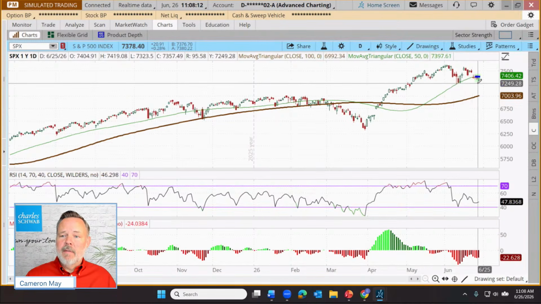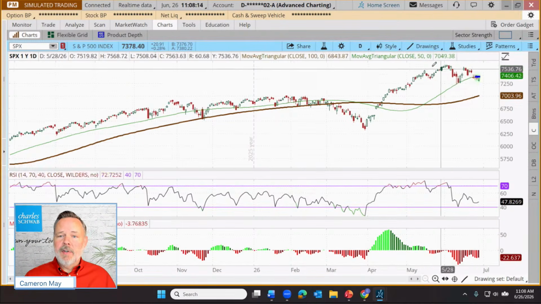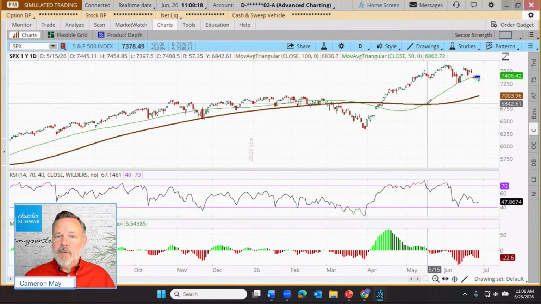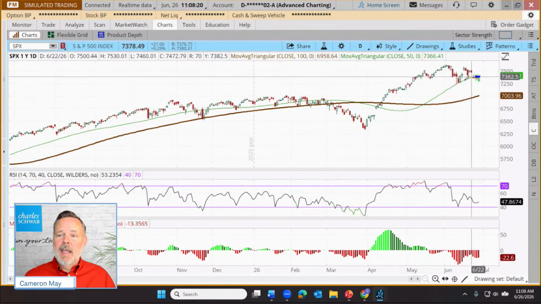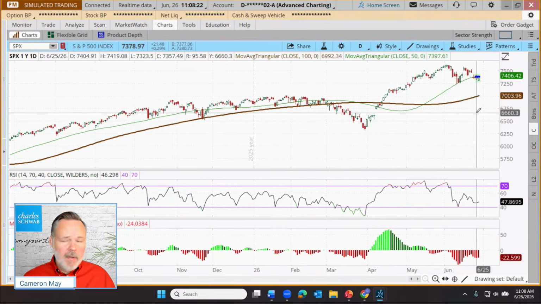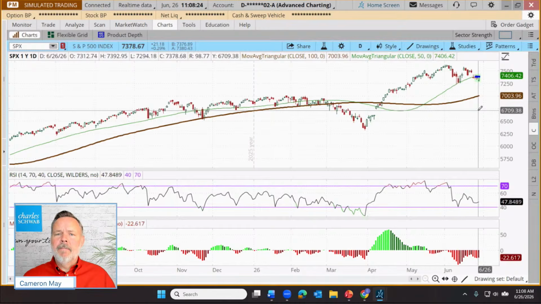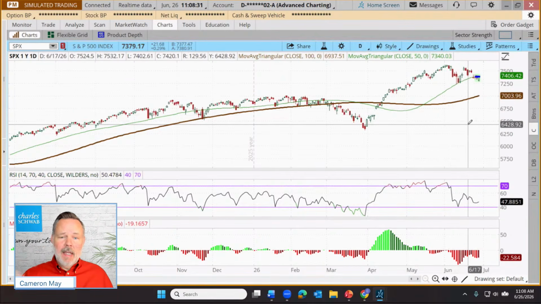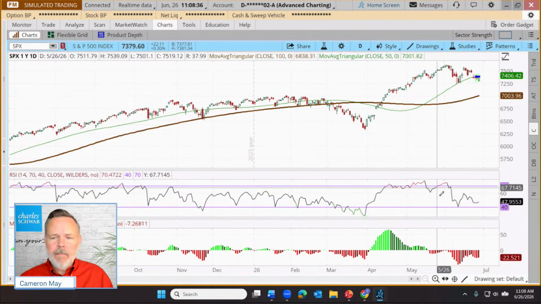So what's going on with trend? Well, a typical interpretation of this 50 triangular moving average above the 100 triangular moving average, as long as that 50 is above, that's still seen as an intact bullish trend. So despite this recent pullback, for someone using a TVM system, they might say, well, this is still bullish. Check. That's check for one.